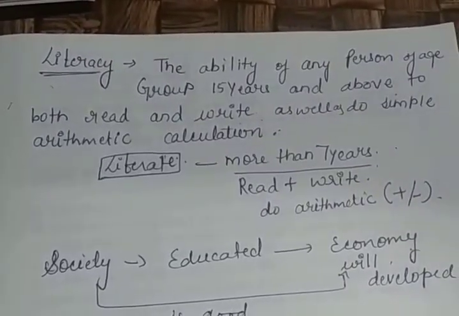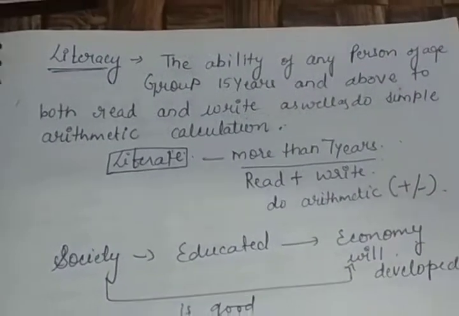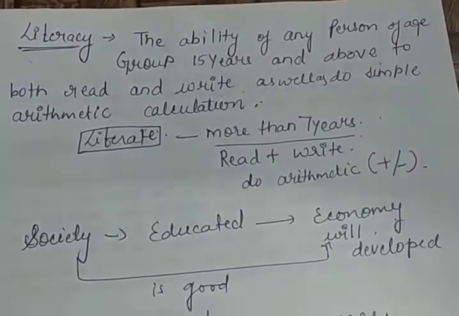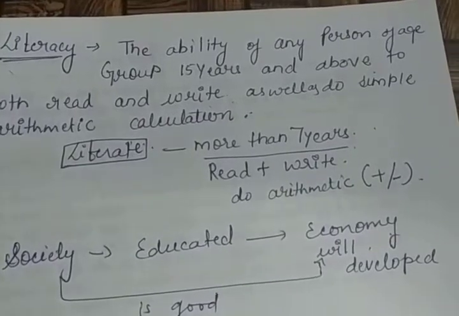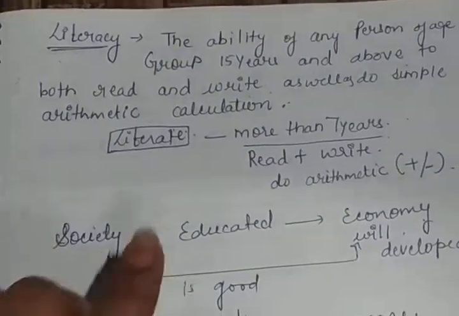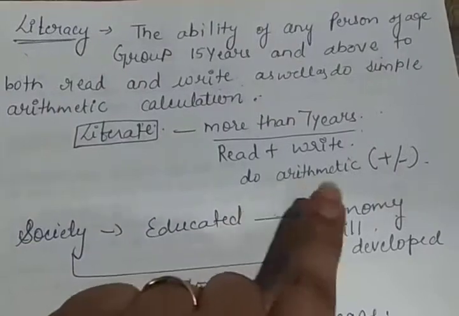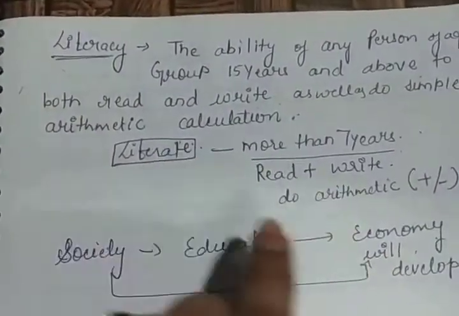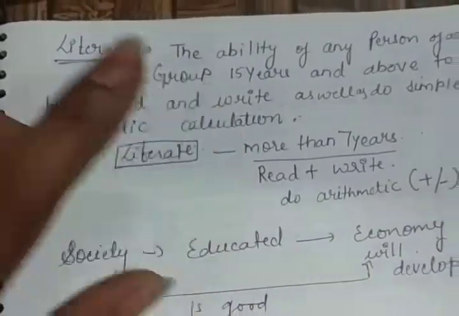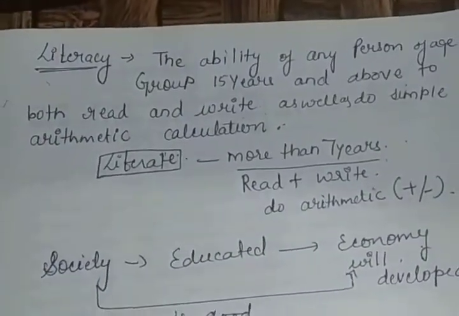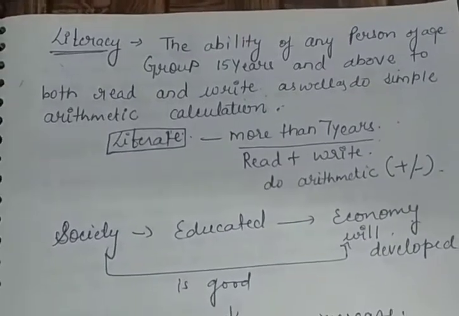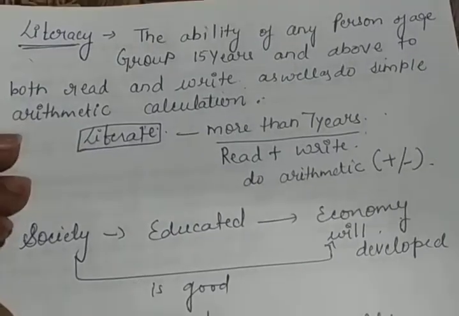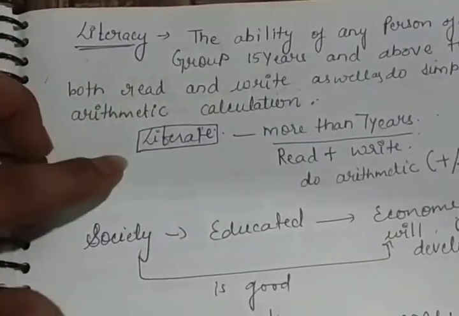अब जो नेक्स्ट चीज हमारे पास आती है, that is the another factor which is related to literacy. The ability of any person or group who is of the age of 7 to 15 years and above, both are able to read, write and do arithmetic calculation are known as literate people. इंडिया में जो literate people की definition है वो ये है, those who are having the ability to write, to read, and they can do the arithmetic calculation under the age of 7 to 15 years. So they are known as literate people.